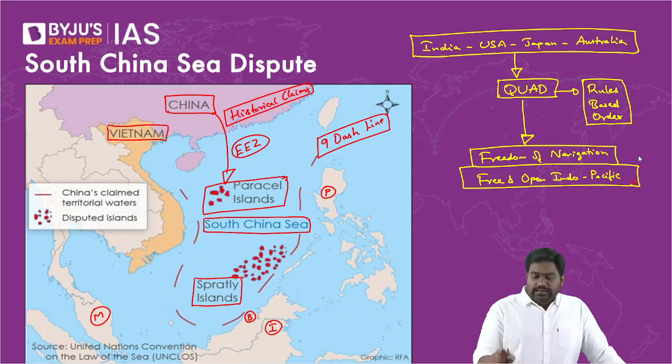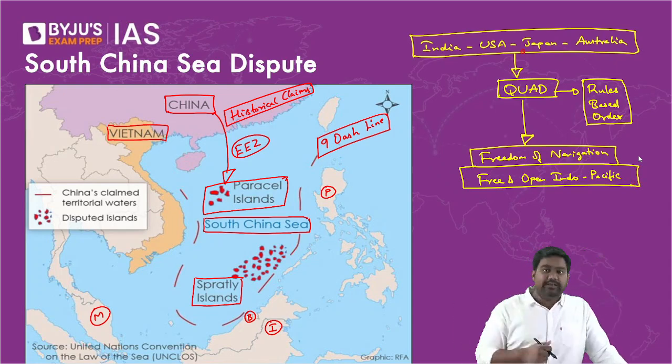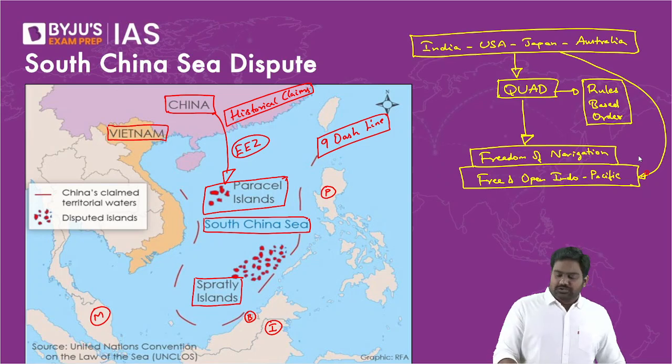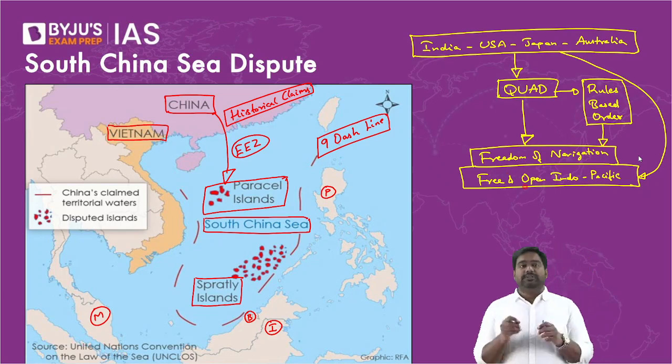This goal was actually highlighted by Japan's former Prime Minister Shinzo Abe, who was recently assassinated. It was Shinzo Abe who came out with this vision for the Indo-Pacific. He said that the Indo-Pacific has to be free and open. There should be no threat to freedom of navigation from any country. So based on this idea, the Quad came up. The Quadrilateral, which is a grouping of these four like-minded democracies, is focused on upholding the rules-based order in the Indo-Pacific to protect freedom of navigation and to ensure that the Indo-Pacific remains free and open.